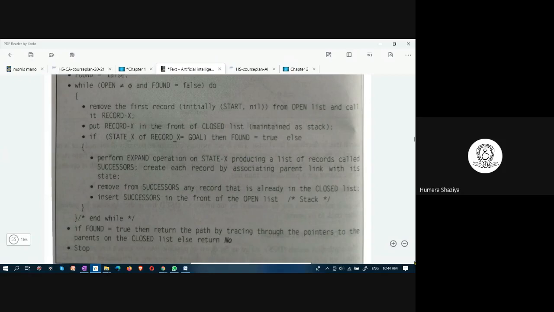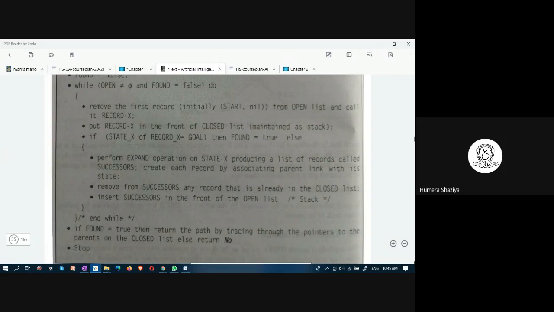Remove the successor if it is already present in the closed list, and insert successors in the front of the open list, which is a stack. Front means it is at the top. Insert successors at the top. If found equal to true, meaning there is a path, return the path by tracing through the pointers to the parents on the closed list.